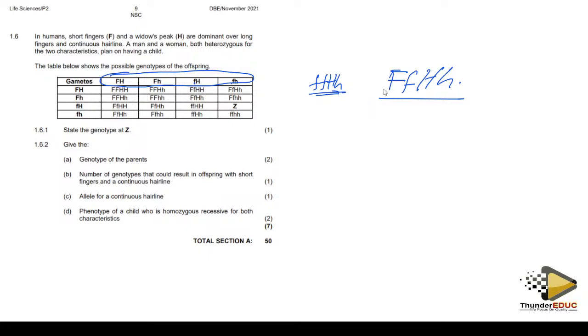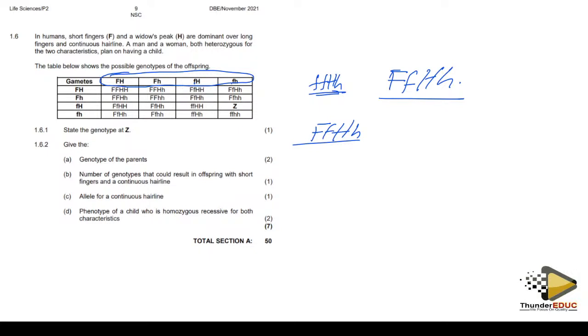So I've got the genotype because they are supposed to be 4. And then when I come here, it is still capital H, capital F. Yes, then small f. And then capital H, and then yes, small h. So it means that both of them have the same kind of allele. They are heterozygous for their conditions. So all of them have the same kind of condition. Then they are saying that